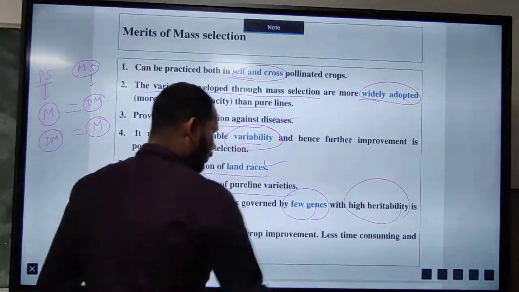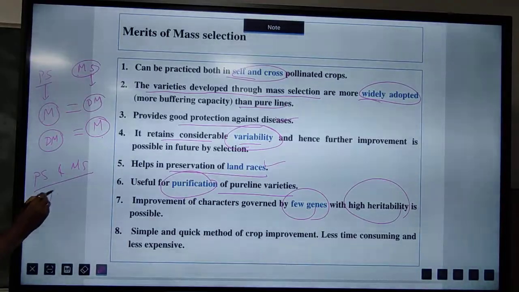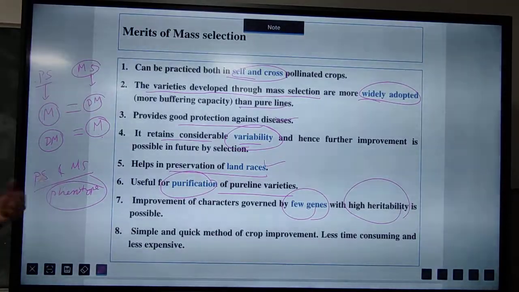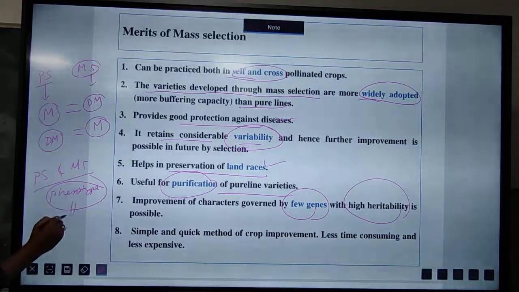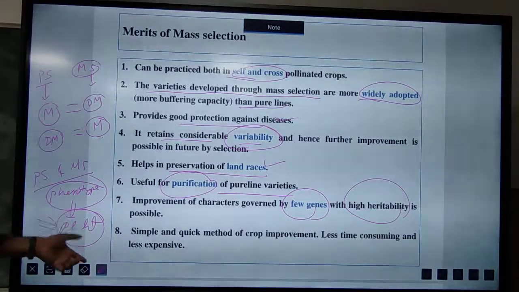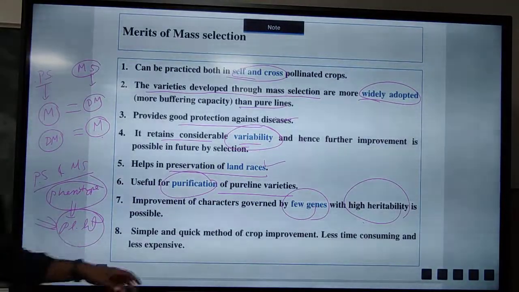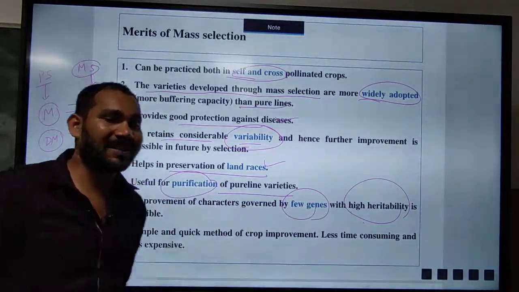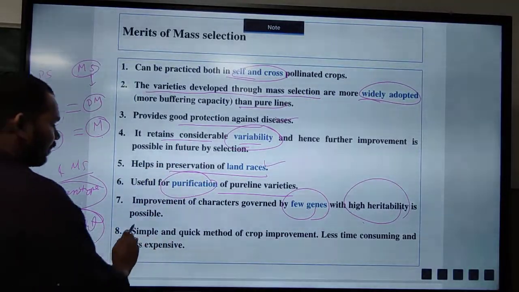As we have told, pure line selection and mass selection are based on phenotype. I have already told, these are selections based on a similar phenotype or superior phenotype. So these phenotypes mean, let us say, plant height. Whatever character I have taken should be highly heritable in nature, so that the selection will be more effective. If the character I have taken is less heritable in nature, then whatever selection is there is less effective. Okay, so it is a simple and quick method.